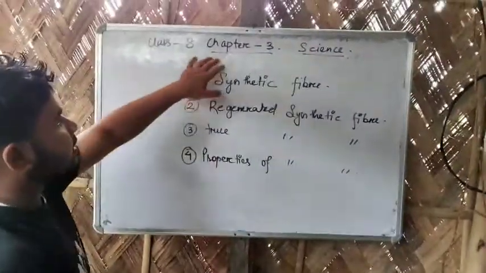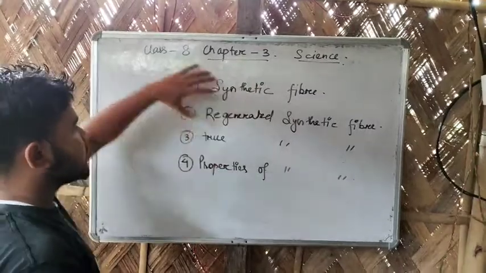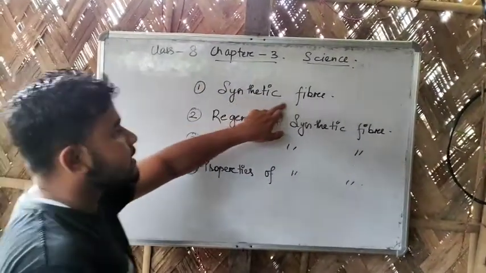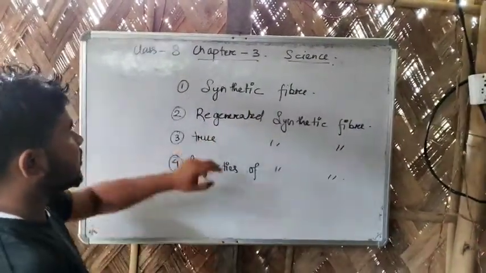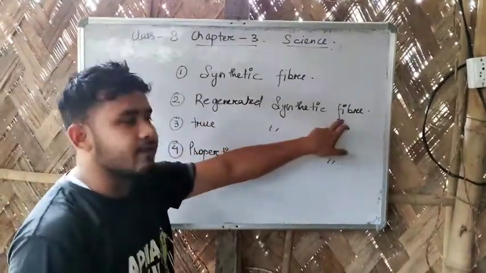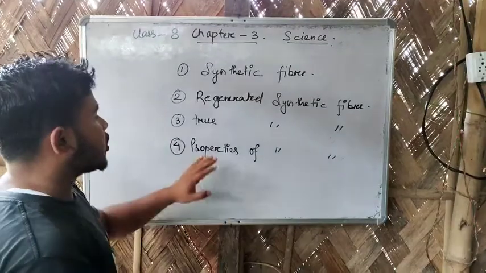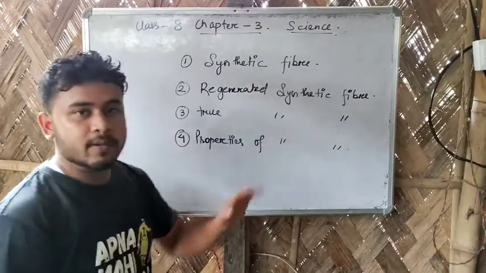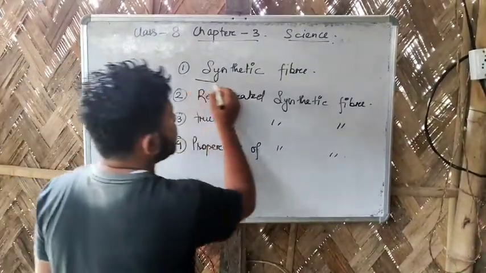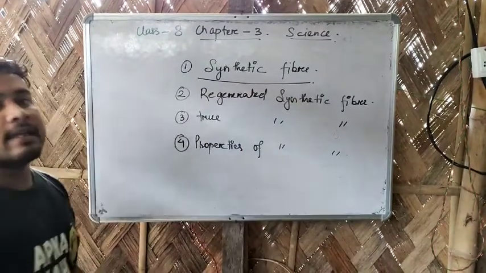Now chapter number 3 in science, today's topics, these are the 4 topics. The first topic is synthetic fiber. The second topic is regenerated synthetic fiber. The third topic is true synthetic fiber. And the last topic is properties of synthetic fiber. Now first of all, let's start with synthetic fiber. So what is a synthetic fiber?